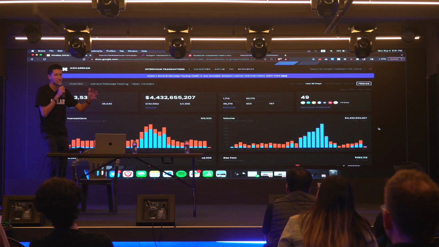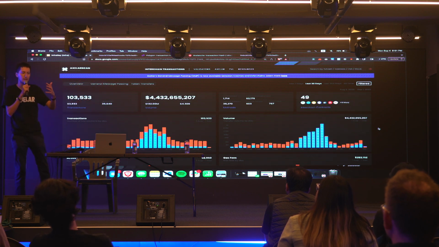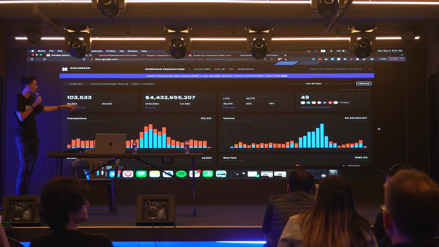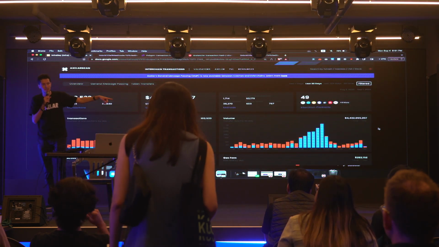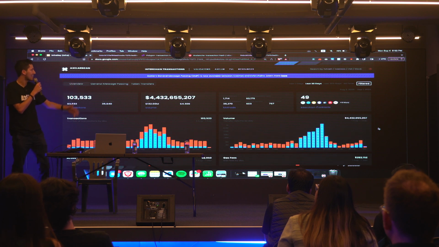Just some numbers I wanted to show you guys, if that is not exciting enough. This is from Axelar Scan, the website we just saw, and this is some of the transaction volume that's been going through Axelar. You can see here on the top left, 103,000 GMP transactions have been sent. $4 billion of liquidity has been sent over the Axelar network. We're at 49 connected blockchains right now. I can't wait to say 50. It sounds a lot better than 49, but we're at 49 right now.